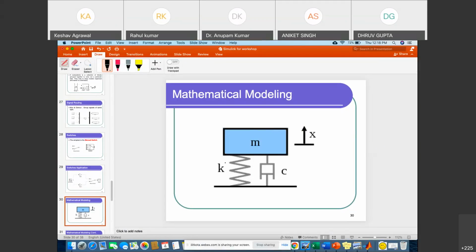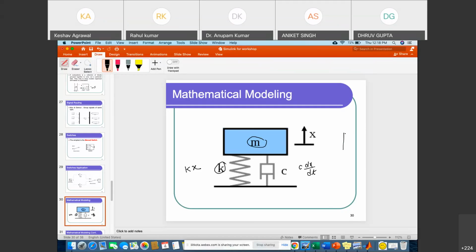You know, this is a spring and this is a damper and the one block which has a mass m. With the help of Hooke's law, if we displace the spring by x, then it will generate the force kx, and similarly the damper will generate the force c into v, that is c dx by dt, right?